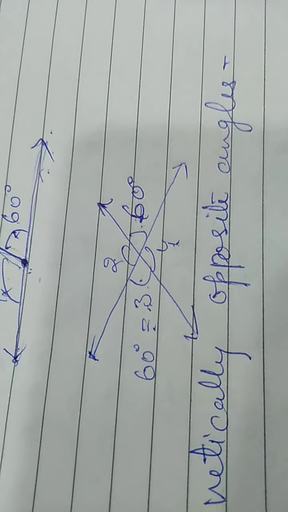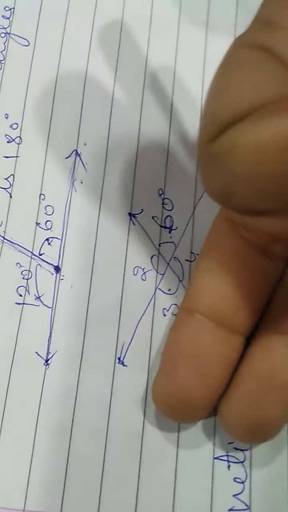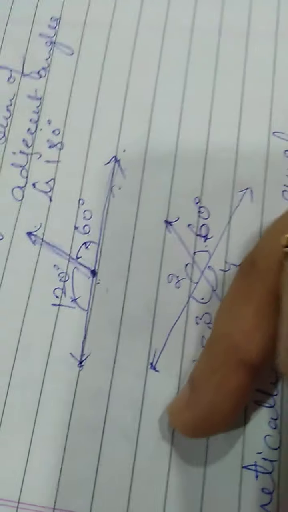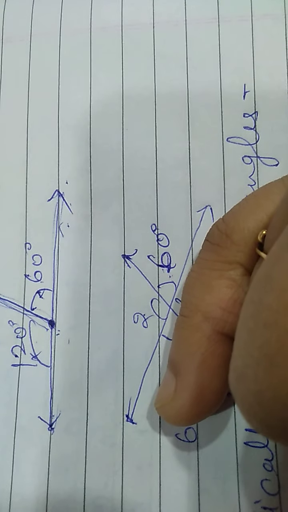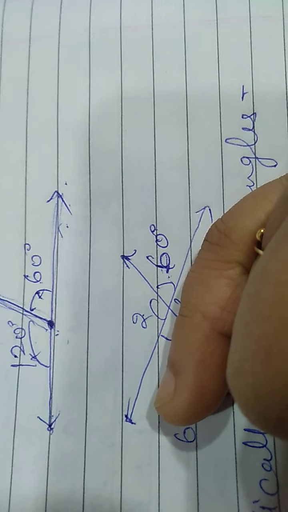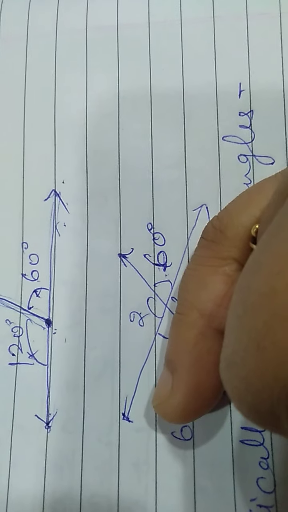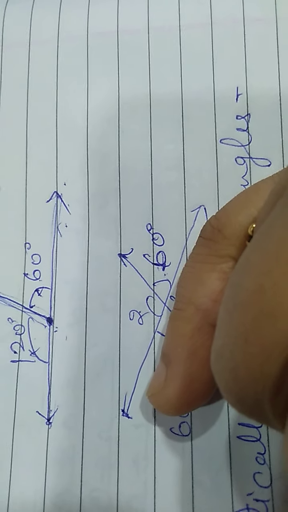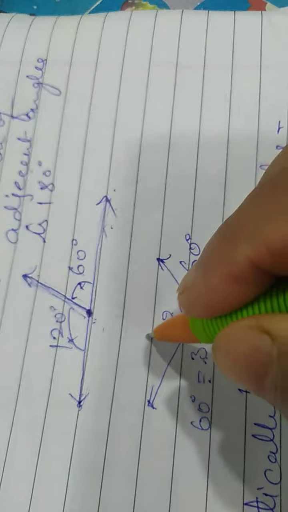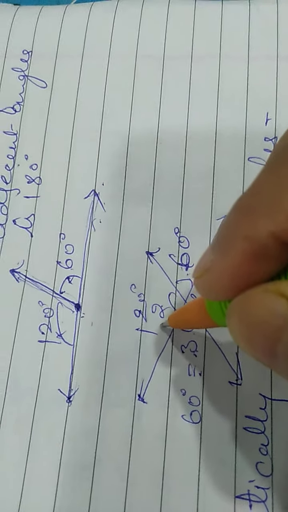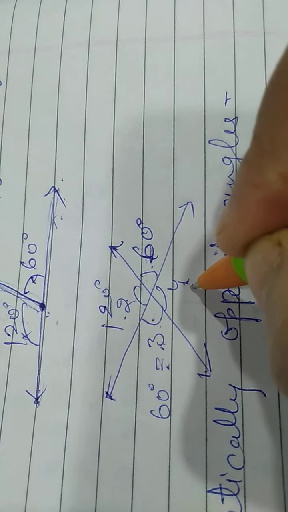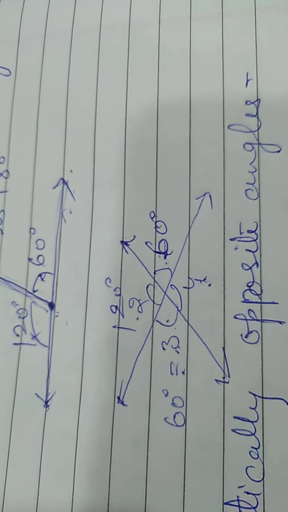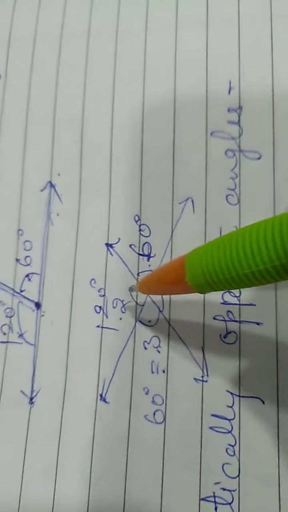Now how can we find out the value of second and fourth angle? Now you see this is a straight line. If we remove this, then this is a straight line. And what is the measurement of a straight line angle? That is 180 degree. So if we subtract 60 from 180 degree, then we will get the value of angle 2, that is 120 degree. So the value of angle 4 will be 120 degree also, because they are also vertically opposite angles.